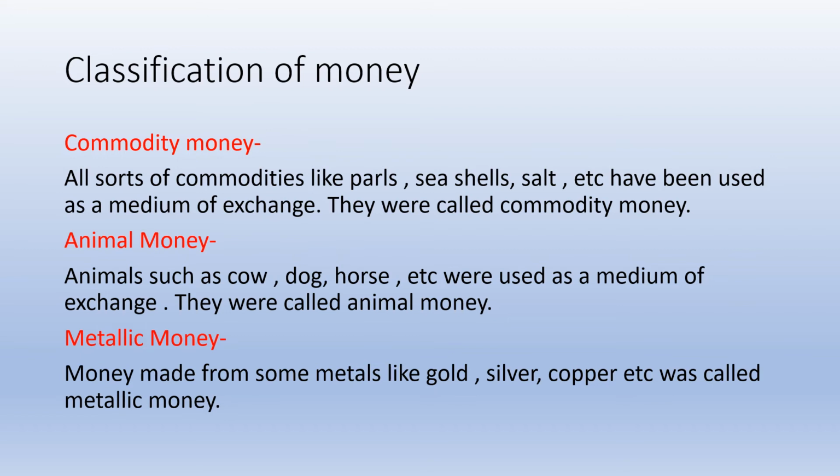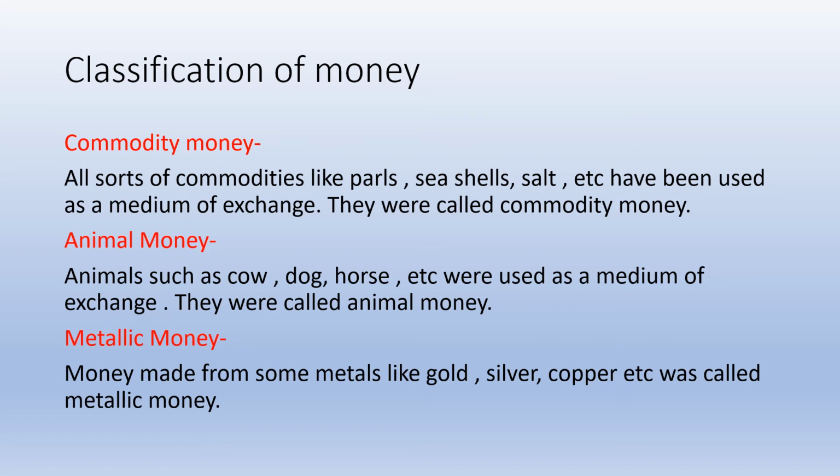Animal money. Animals such as cow, dog, horse, etc. were used as a medium of exchange. They were called animal money. Animal money also we are using in the barter system. So commodity money and animal money we are using in the barter system. We are using commodities and animals, all those things as a medium of exchange. One is commodity money, another one is animal money.